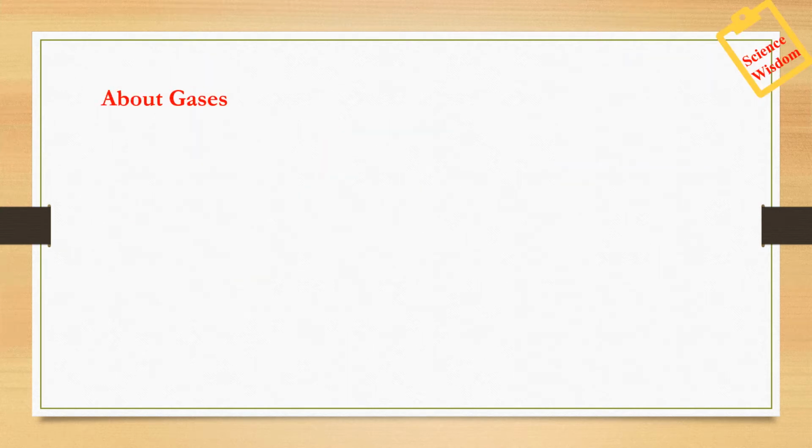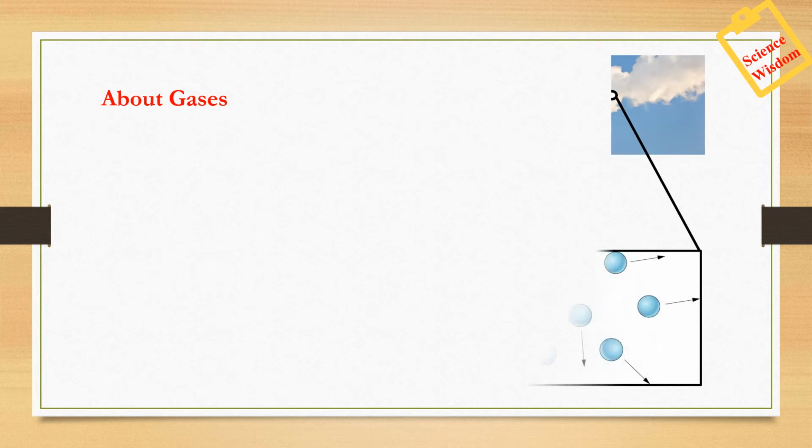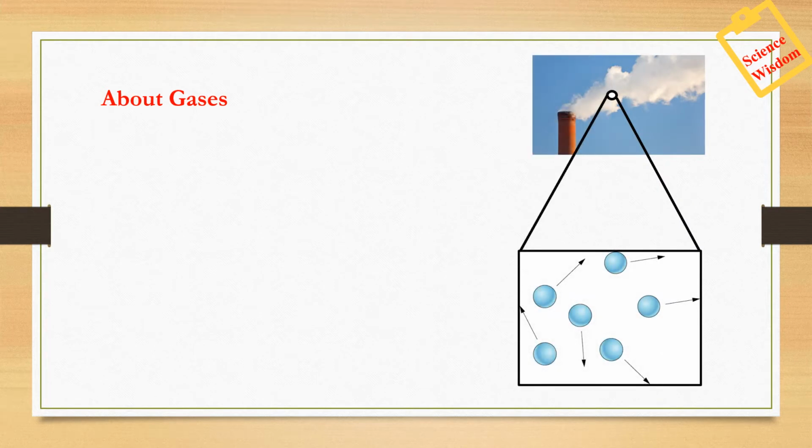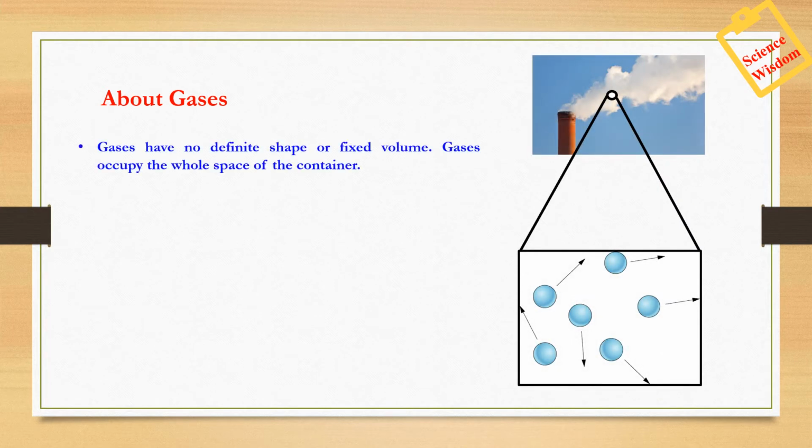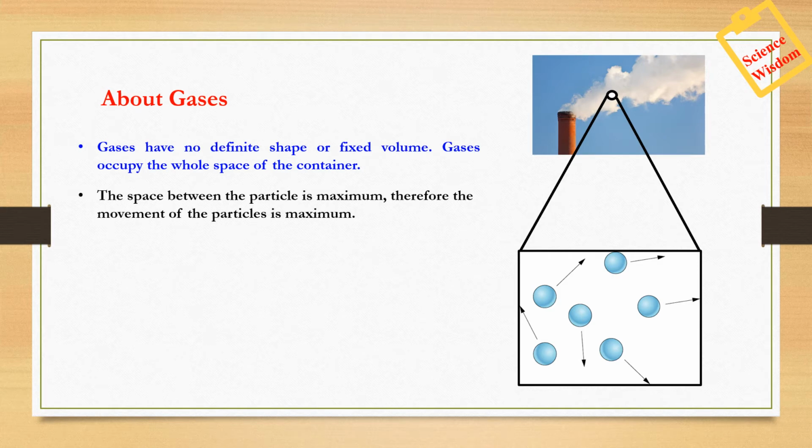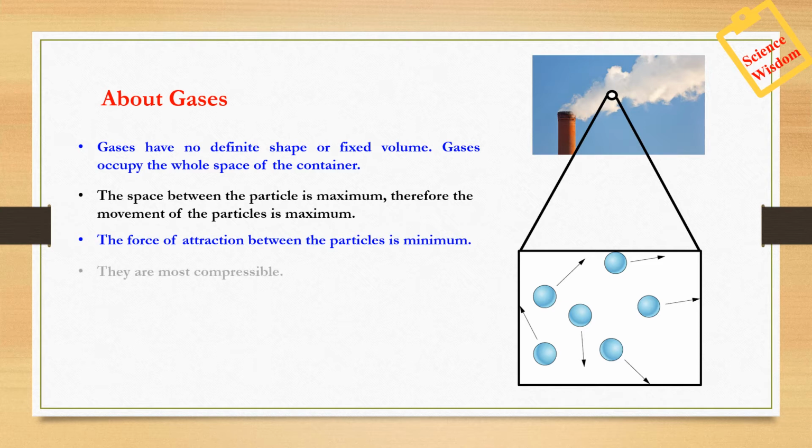So let's study about gases. The air that we breathe does not have a fixed shape or any fixed volume. Gases occupy the space of the container. The spaces between the particles in case of gases is maximum. That is why the movement of the particles is maximum. The force of attraction between the particles is minimum because they are very far from each other. They are very compressible. The rate of diffusion is more than solids and liquids.